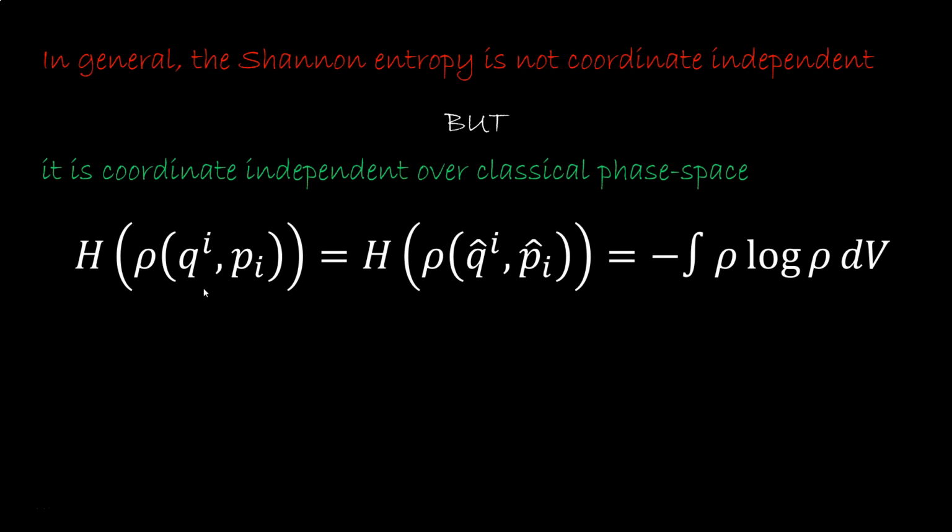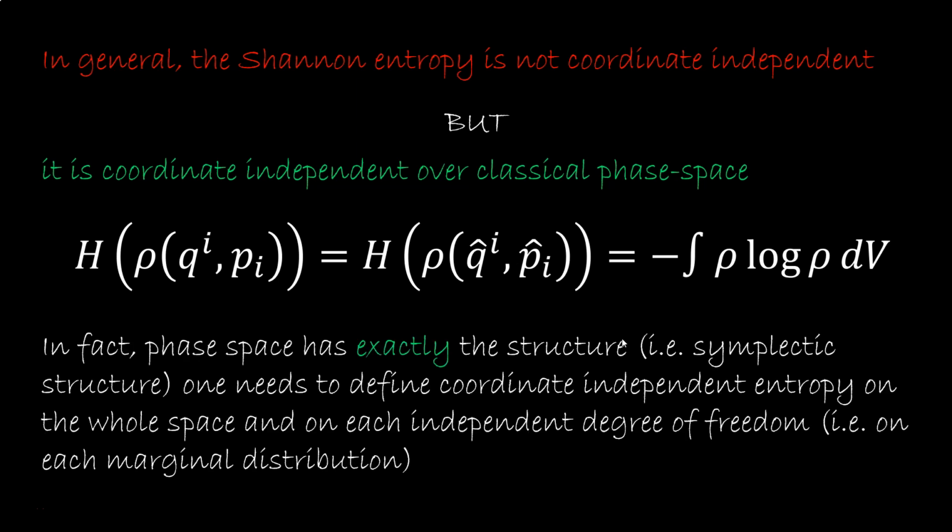Here we have conjugate pairs of q and p, position and momentum. The idea is that if you change the position coordinates q to q hat, p hat will change in a way that minus rho log rho is invariant. In fact, phase space has exactly the structure one needs to define coordinate-independent distributions with an invariant entropy, meaning all distributions are invariant over phase space, and if you wanted a manifold over which you can define invariant distributions, you get phase space. For those interested in the details, I'll leave a link in the description of a paper that goes into the details. Here we are interested only in the first part, the distributions over phase space are invariant.